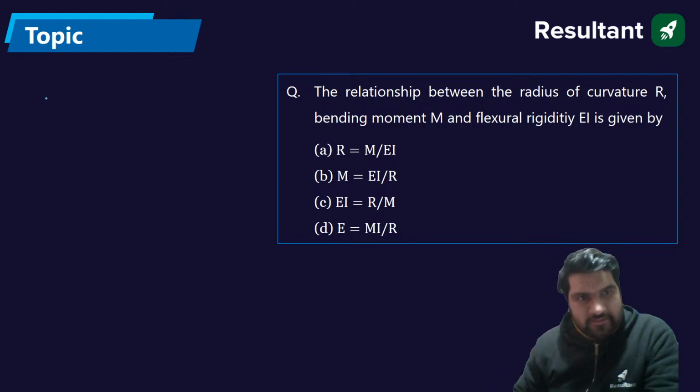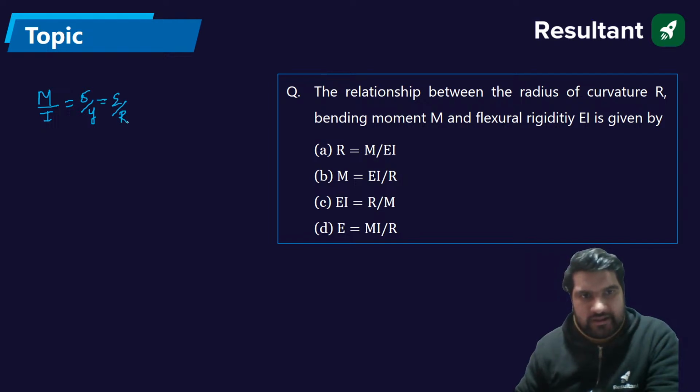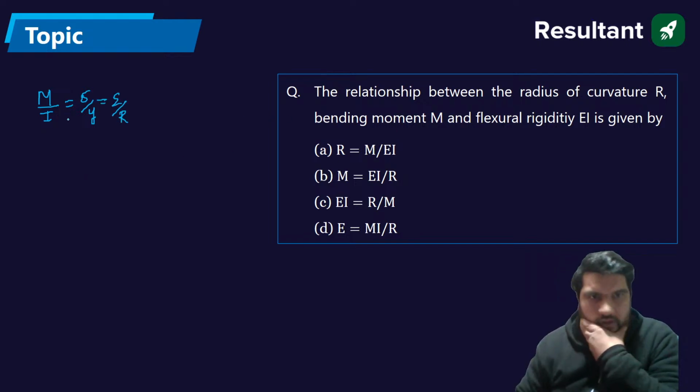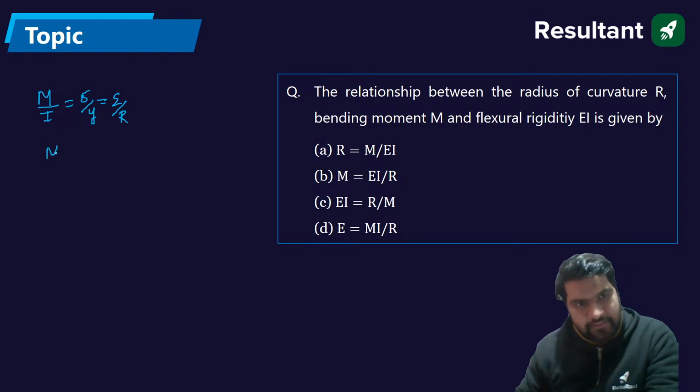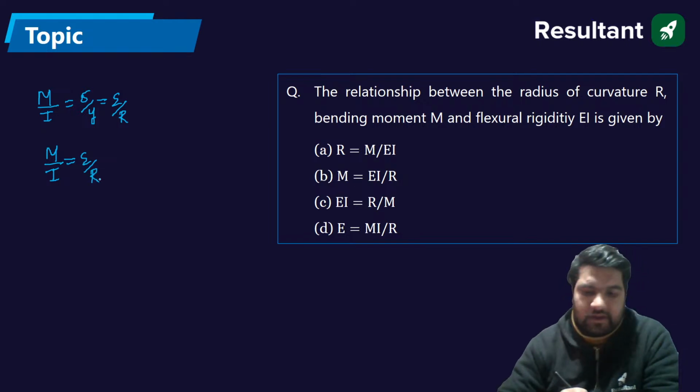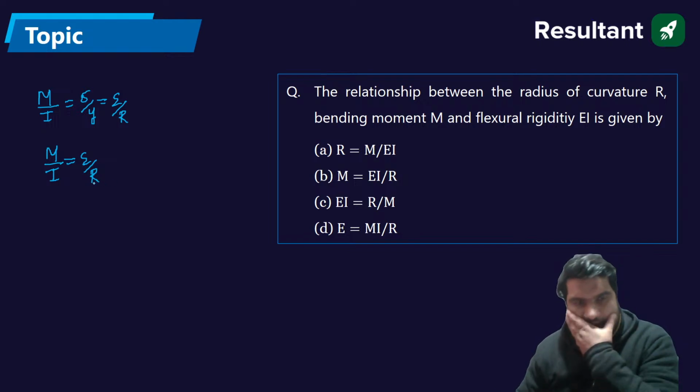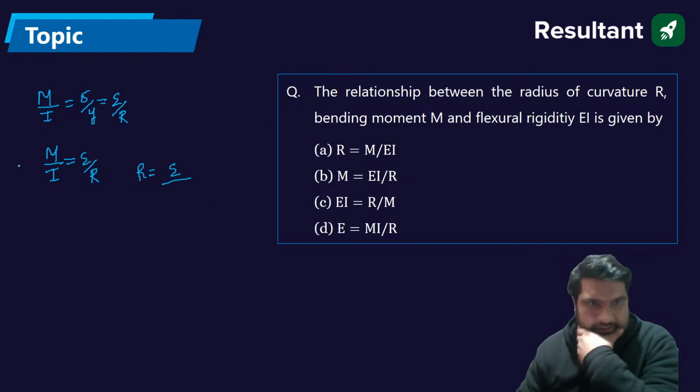So we know that M by I is equal to sigma by y, that is equal to E by R. So we have to calculate the relationship: M by I is equal to E by R. You can calculate now. If I see the first equation, your R value will be EI by M. Absolutely fine.